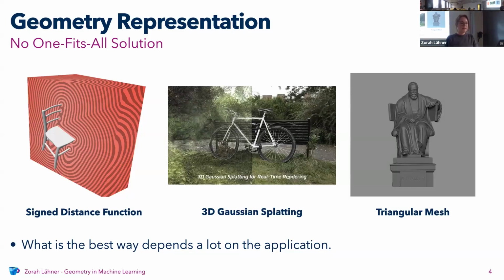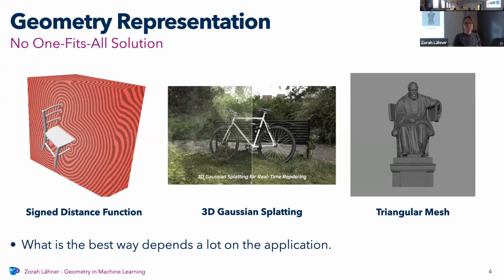And then there's, for example, 3D Gaussian splatting, which is basically just a bunch of Gaussians, so points with some Gaussians attached in 3D space. They are really, really good for rendering. But then again, if you want to look at the surface, there's no explicit surface information because it's just a bunch of points with some variance attached. So if you want to find out what's actually the geometry that you're representing in the scene, it's again not so obvious.